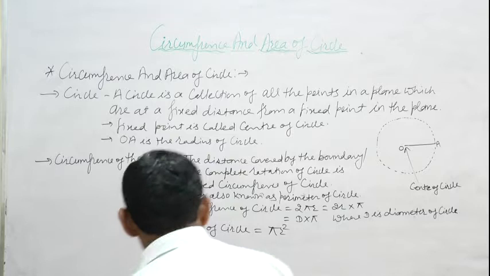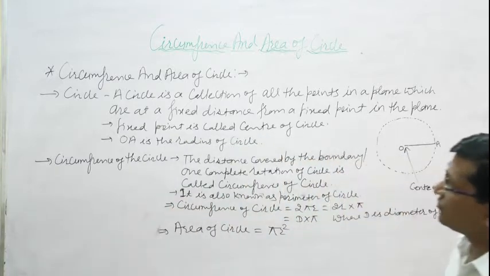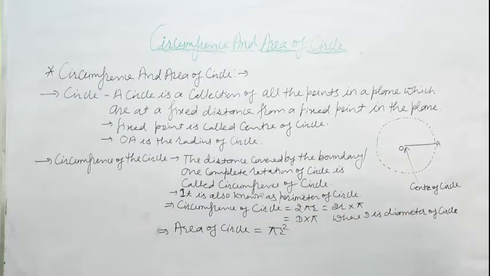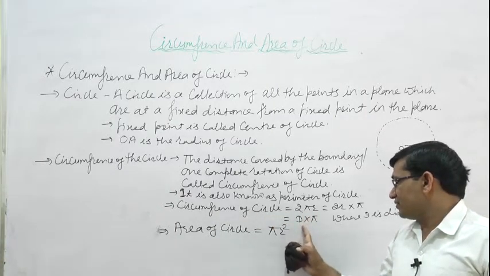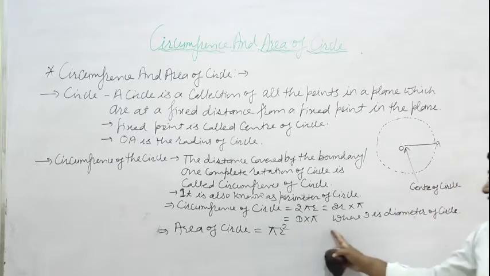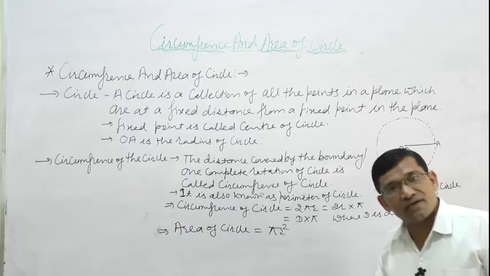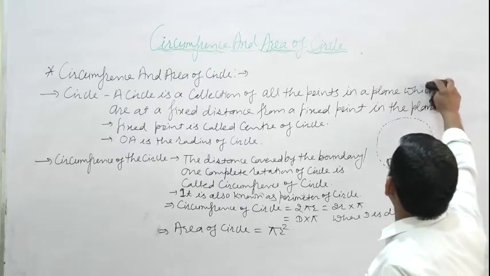So these are the definition of circle and circumference. Circumference of circle is 2 pi r, in the form of diameter d multiply pi, and area of circle is equal to pi r square.